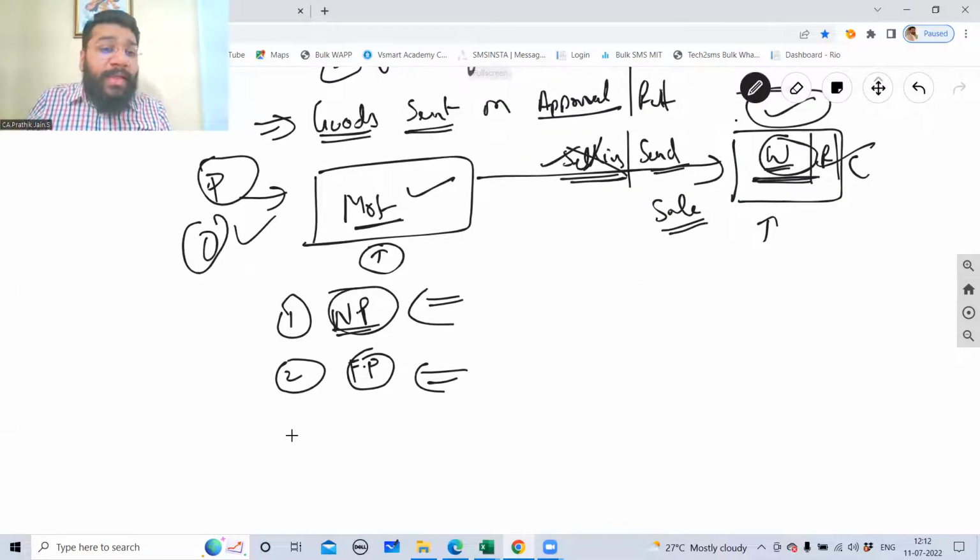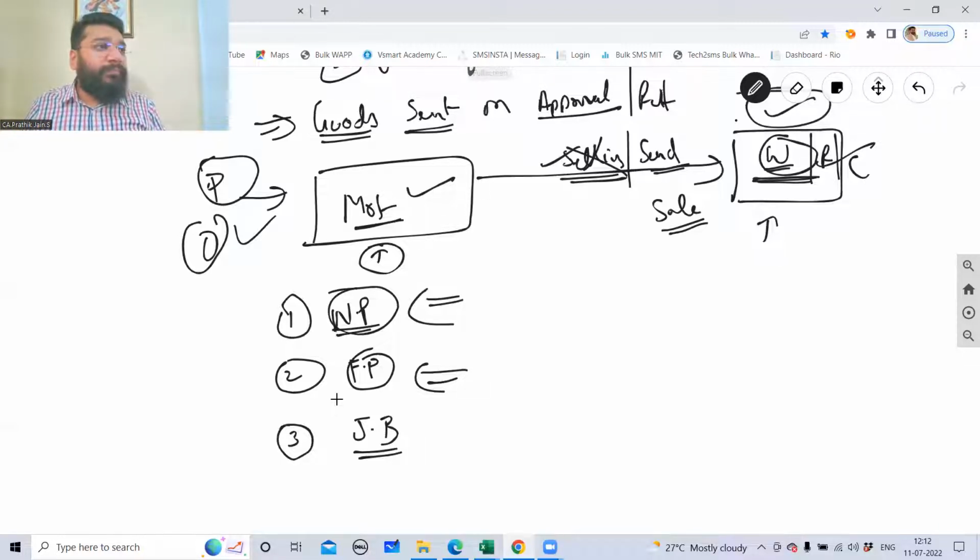And third, I've seen a practical example in the case of the jewelry business. So what happens is the manufacturer keeps on manufacturing a lot of jewelry every month. So let's suppose I am a manufacturer of jewelry. I have manufactured jewelry worth 50 lakh rupees. Super brilliant design. Only 2 pieces, 50 lakh rupees. If I come and tell you, let's suppose you are the retailer, if I come and ask you to buy 50 lakh rupees, with what confidence will you buy? Because this is a new design. Whether people will like it or not like it, you don't know.